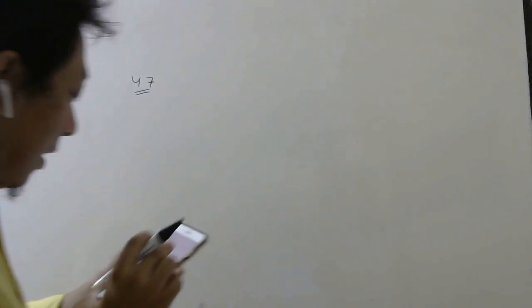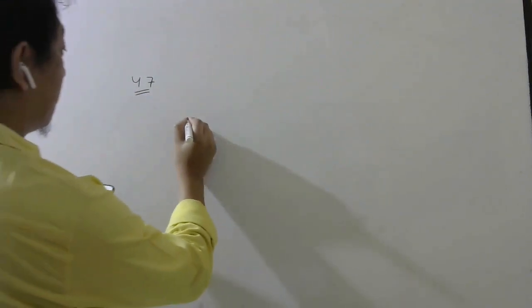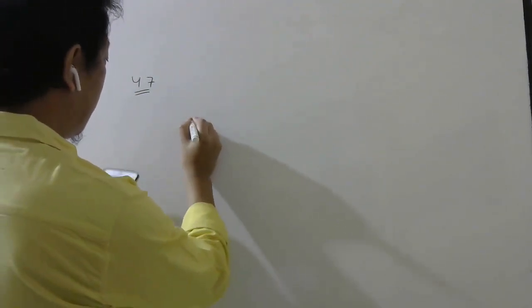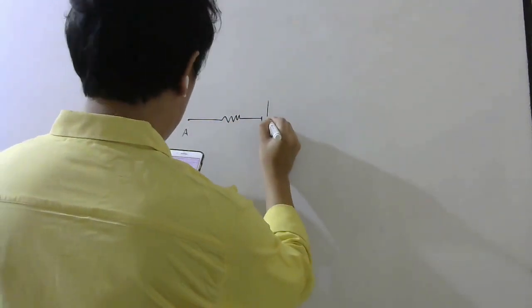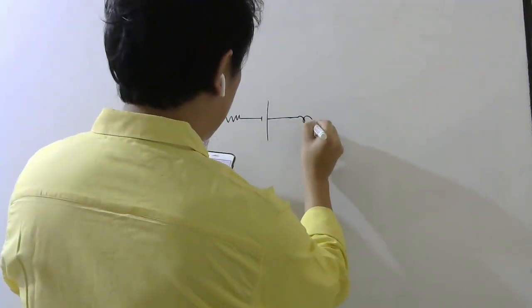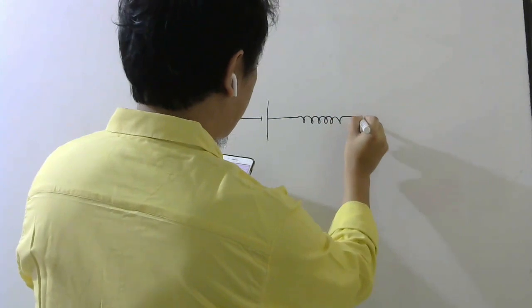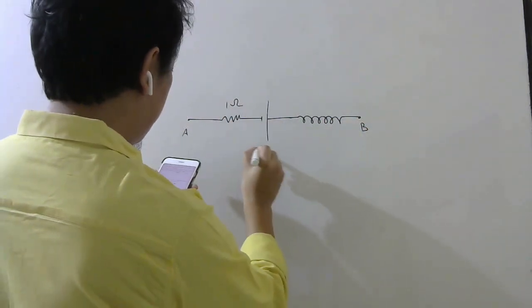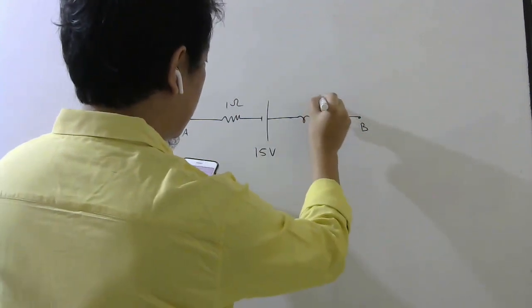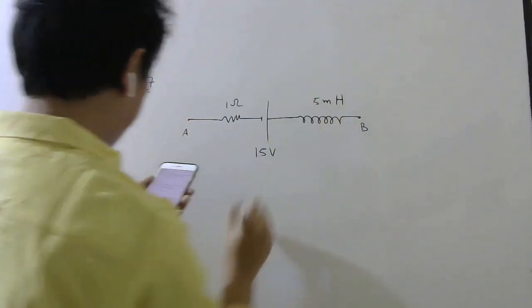So we need to find Va minus Vb, that is, the potential difference between A and B. The circuit is like this. This is your point A. There is a resistor here, a battery here, and an inductor here, and this point is B. Resistance is 1 ohm, EMF is 15 volt, inductance is 5 millihenry.